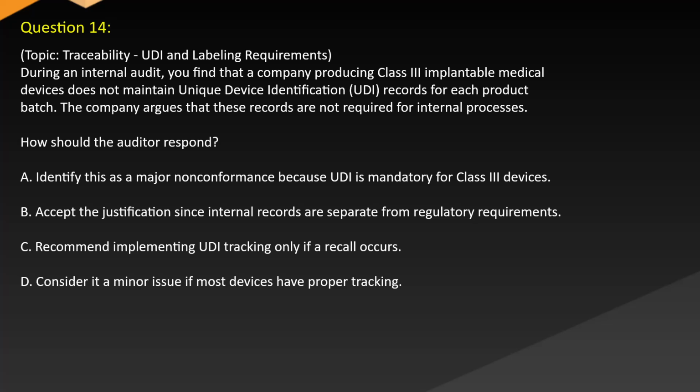Question 14. Topic: Traceability. UDI and labeling requirements. During an internal audit, you find that a company producing Class III and implantable medical devices does not maintain unique device identification UDI records for each product batch. The company argues that these records are not required for internal processes. How should the auditor respond?